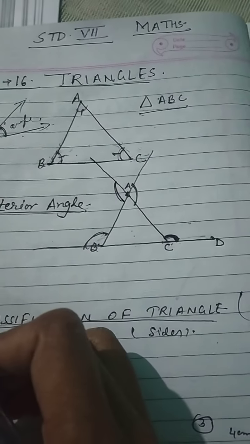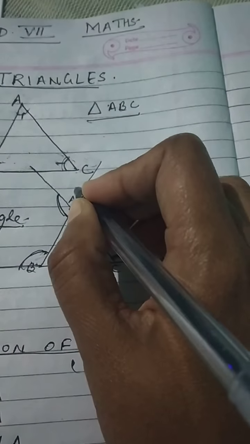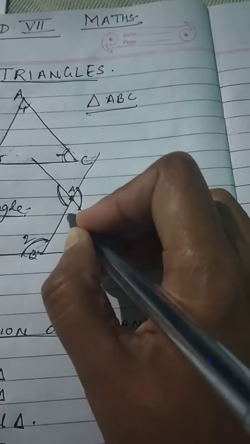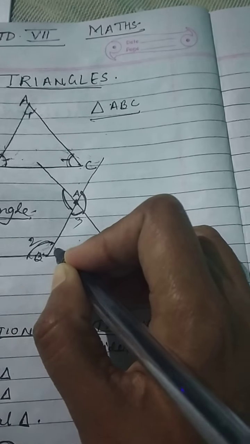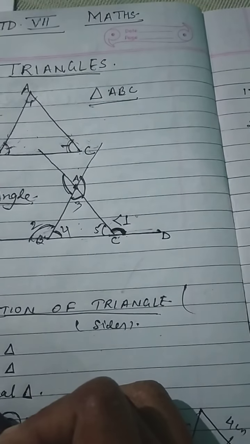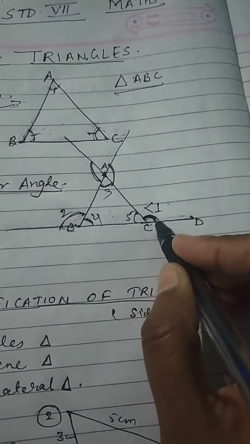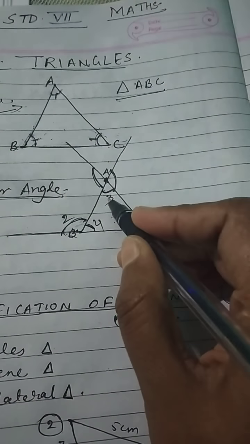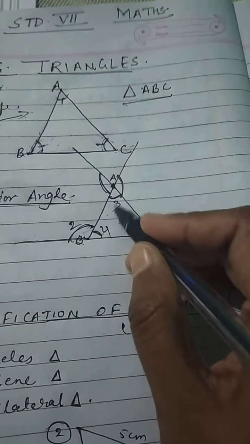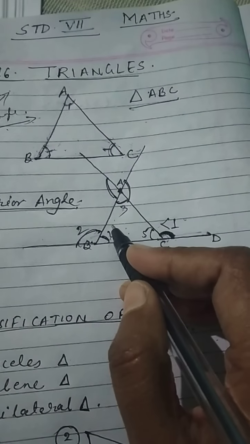There is an exterior angle property, students. Suppose this is angle 1, this is angle 2, this is angle 3, this is angle 4, and this is angle 5. So what is the exterior angle property? The exterior angle is equal to the sum of the two opposite interior angles.